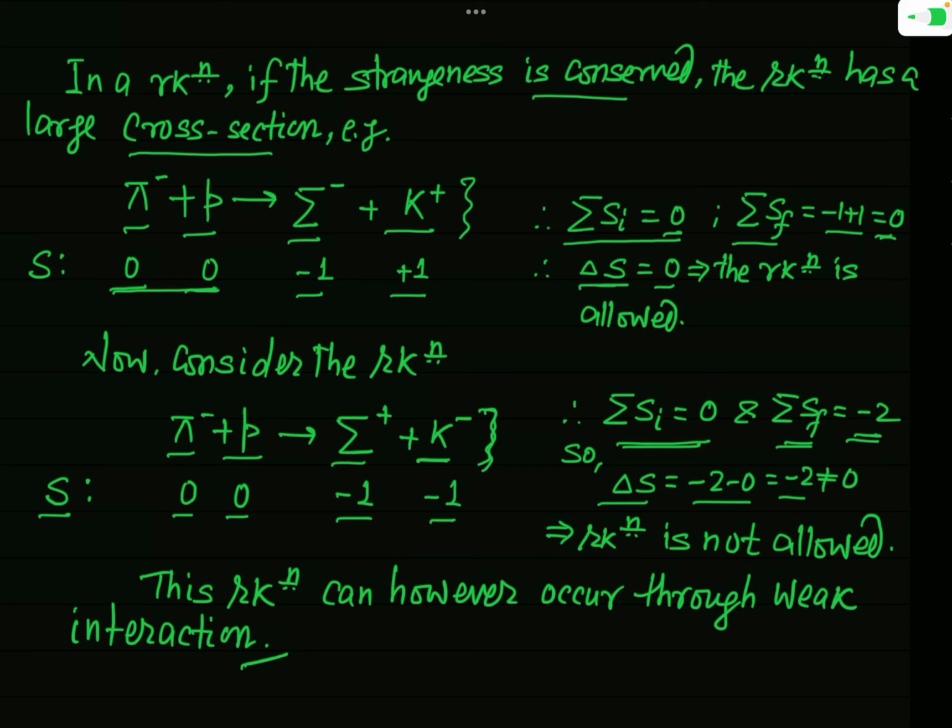You should remember the different values of the strangeness quantum number for different hadrons, and then you can check whether conservation of strangeness number holds in a given reaction. Okay. So in the next lecture we will see the other conservation principles in detail.